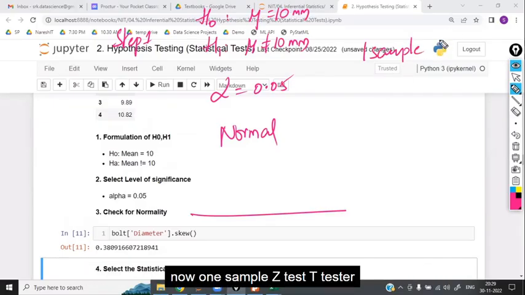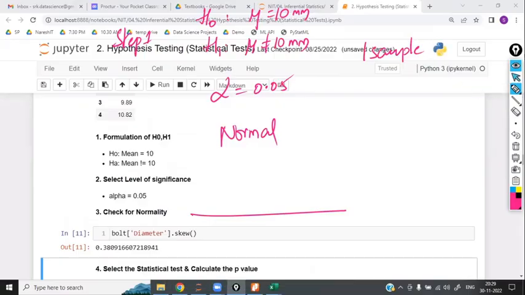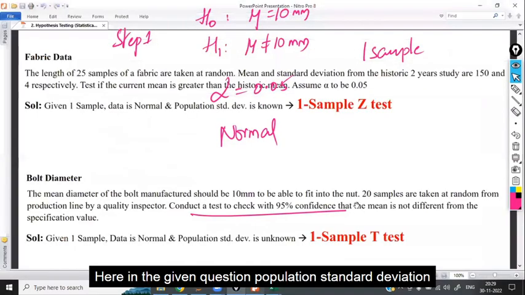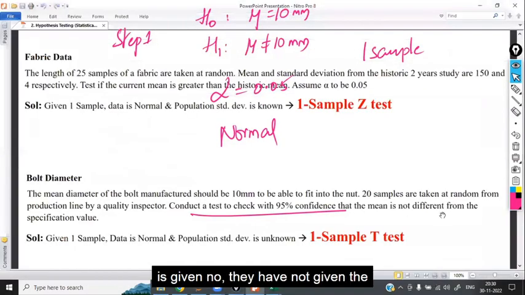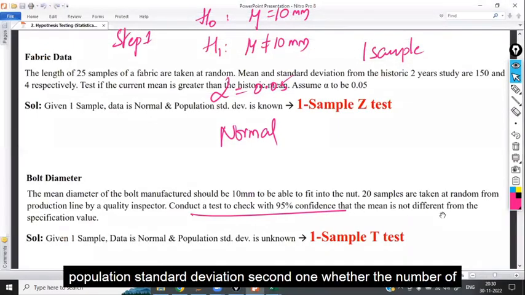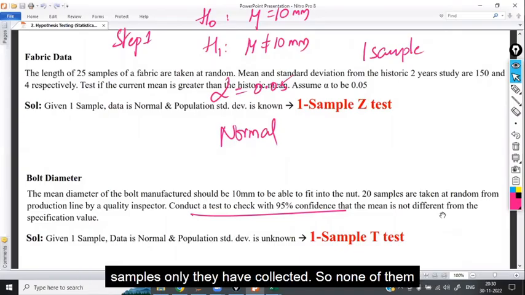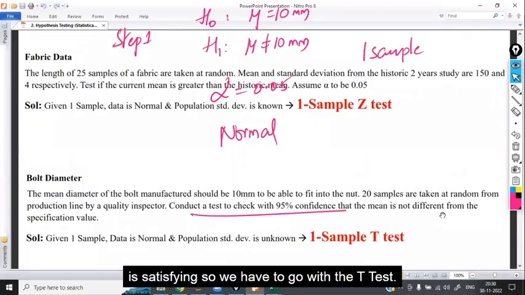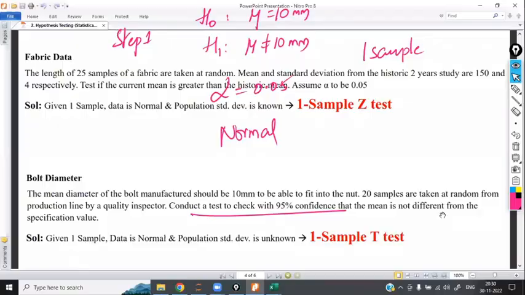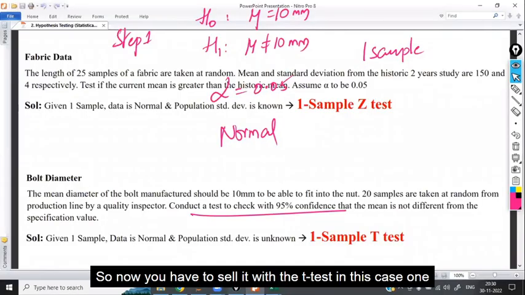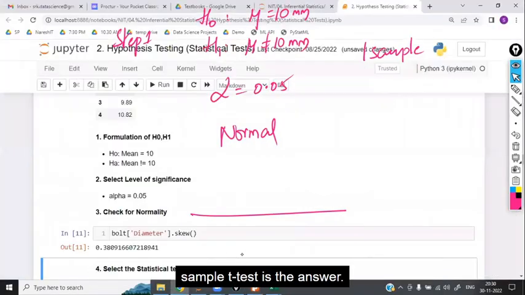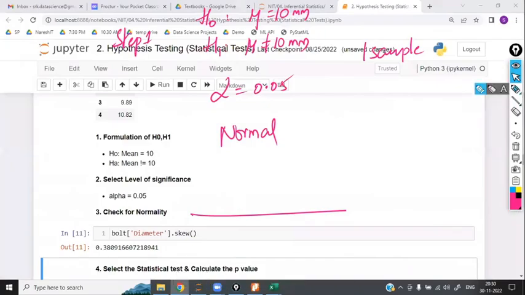Now, one sample: Z test or T test. Here, in the given question, is the population standard deviation given? No, they have not given the population standard deviation. Second, whether the number of samples is greater than 30? No, that is also no, because they have collected only 20 samples. So none of them is satisfied. So we have to go with the T test. In this case, one sample T test is the answer.